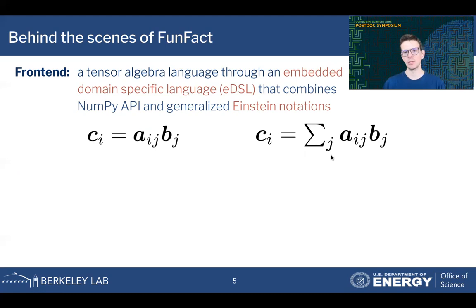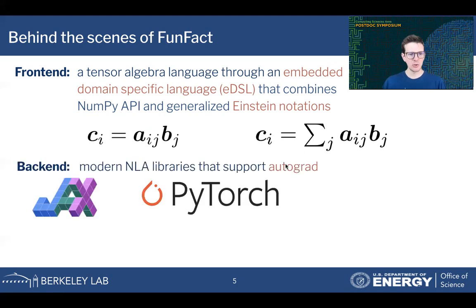And FunFact will use this type of notation extensively in its language model. So on the back end, FunFact is built on top of modern numerical linear algebra libraries that support automatic differentiation, such as JAX and TensorFlow from Google and PyTorch from Facebook. Another backend that we support is the NumPy backend, but this one comes without automatic differentiation, so it can only be used for forward evaluation of your model.